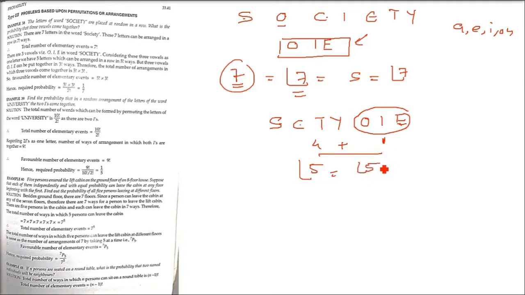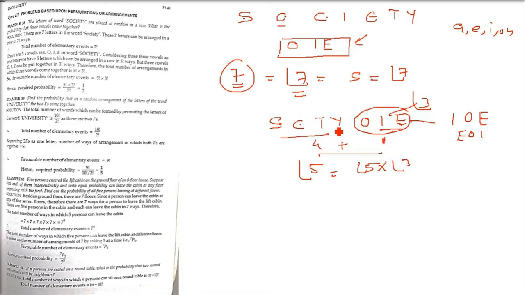Factorial 5 are the ways in which these society letters can be arranged. But OIE by itself, there are 3 letters. They can also be arranged in 3 factorial ways. For example, IOE is there, EOI is there. So there are certain ways. 6 ways they can be arranged. So you have to multiply it. So factorial 5 and factorial 3.